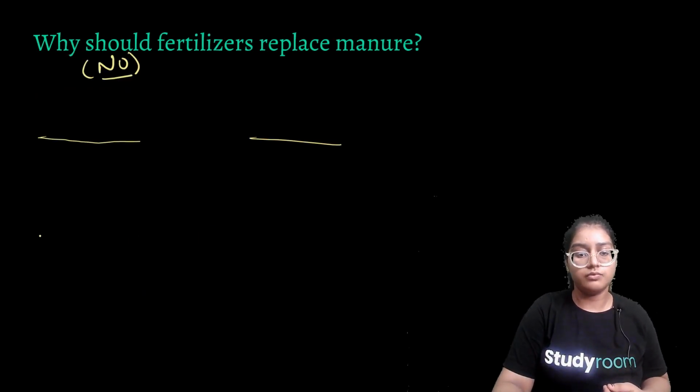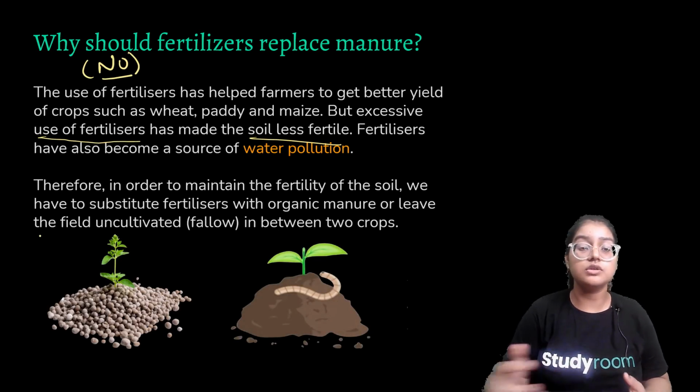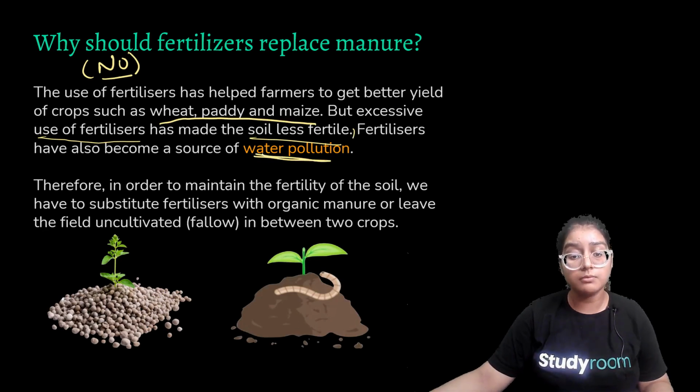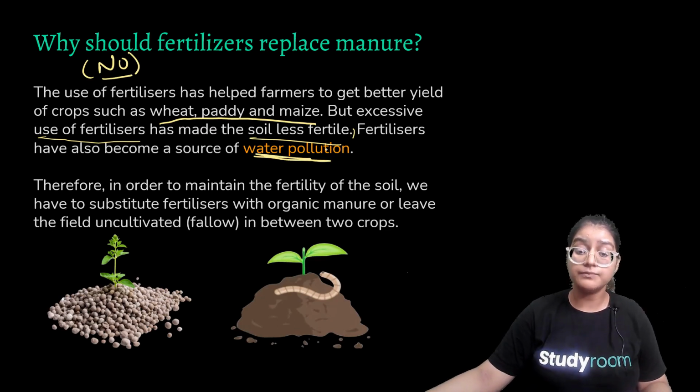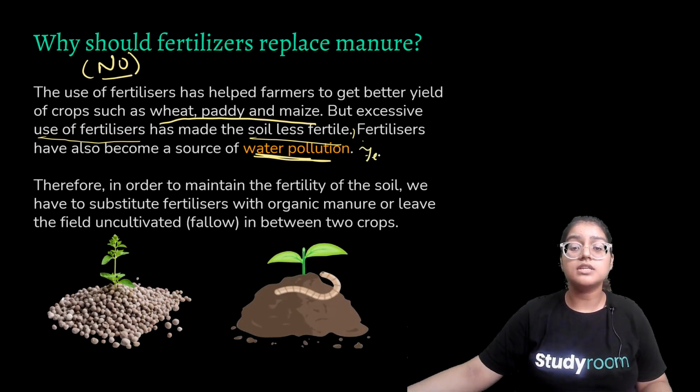So let's move ahead. Why should fertilizer replace manure? The use of fertilizer has helped farmers to get better yield. Okay, so we are getting better yield now, wheat, paddy and maize, but excessive use of fertilizer has made the soil less fertile and even caused water pollution. So fertilizer has its harmful implications as well. So to ensure that it doesn't cause much harm, farmers nowadays use fertilizers with manure, organic manure.